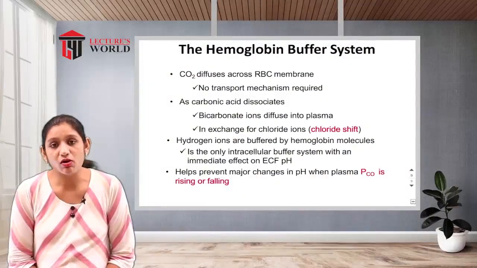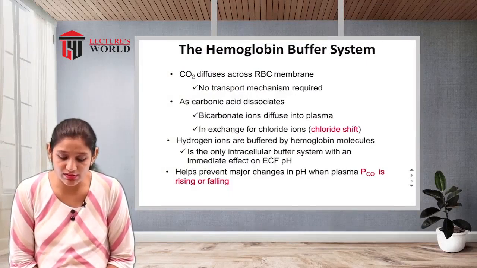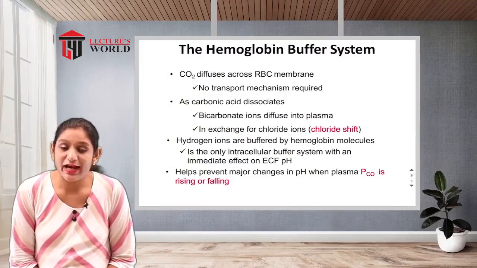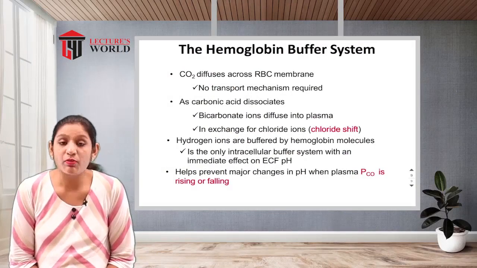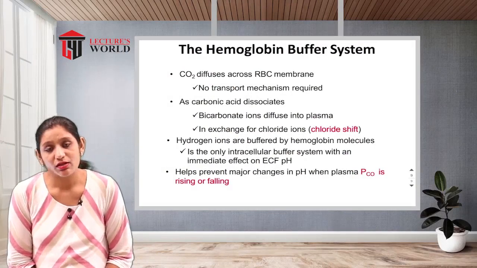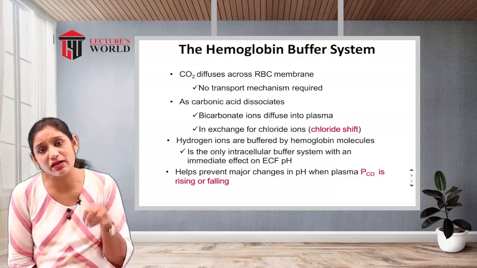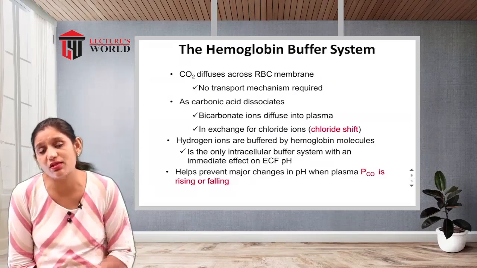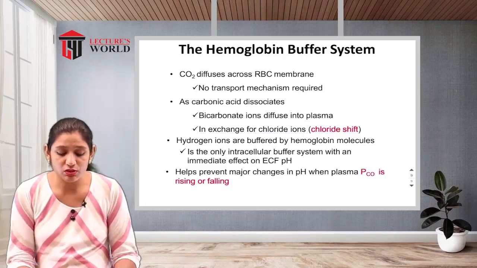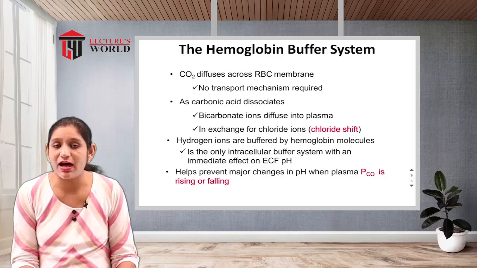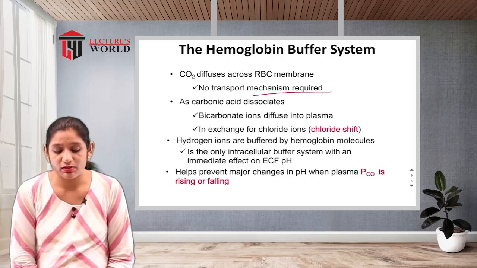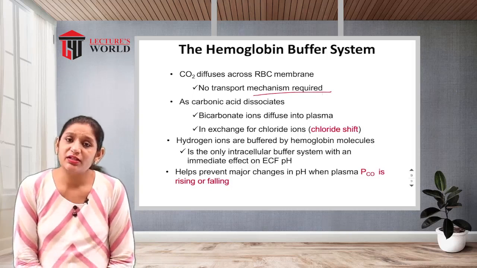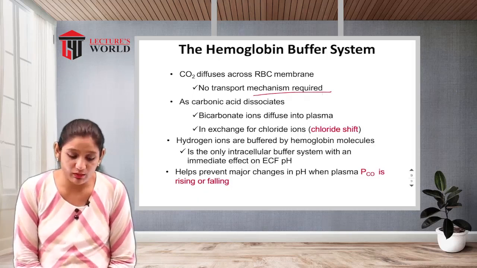Now, the hemoglobin buffer, another buffer system. How is the hemoglobin buffer system affected? CO2 crosses the RBC membrane, and the blood RBC is attached with hemoglobin. CO2 diffuses across the RBC membrane, and no transport mechanism is required.